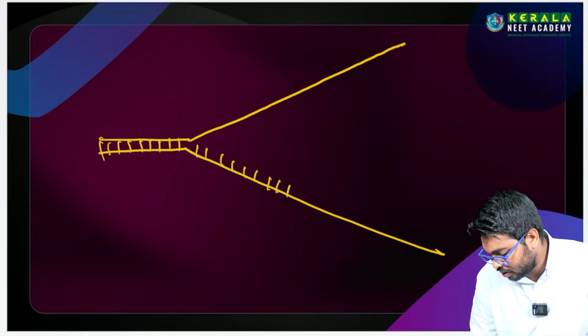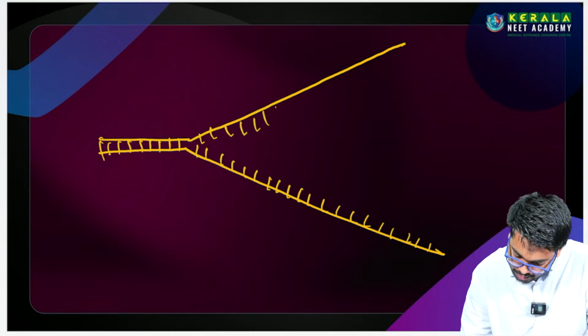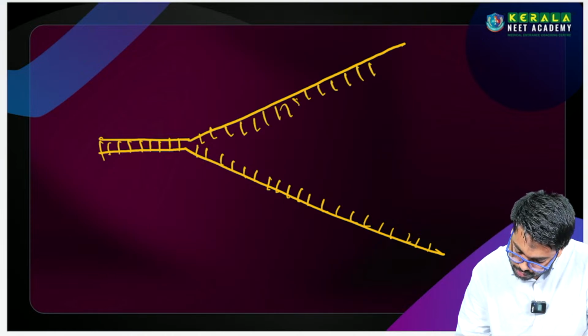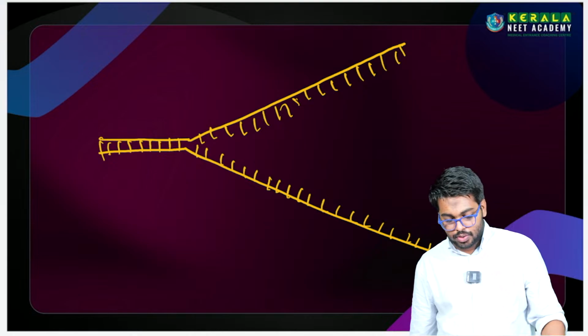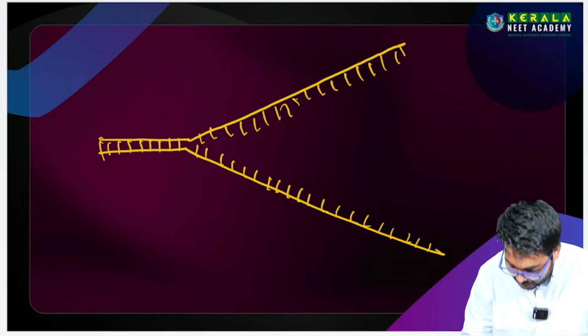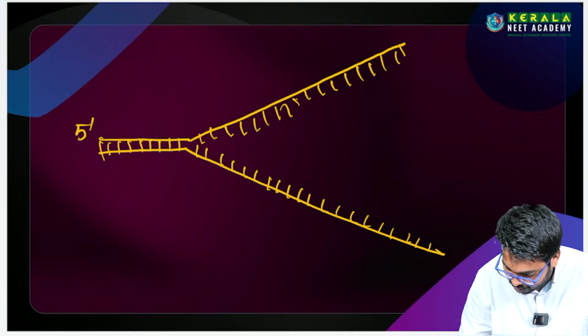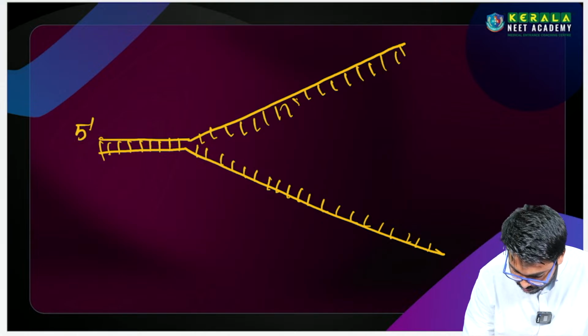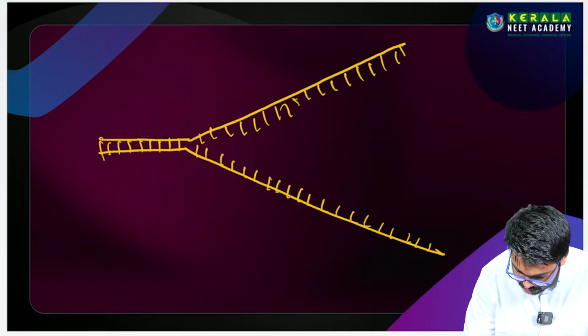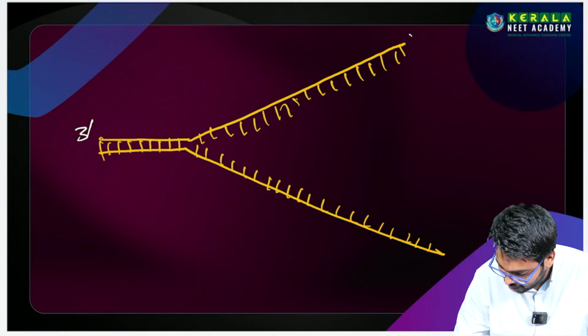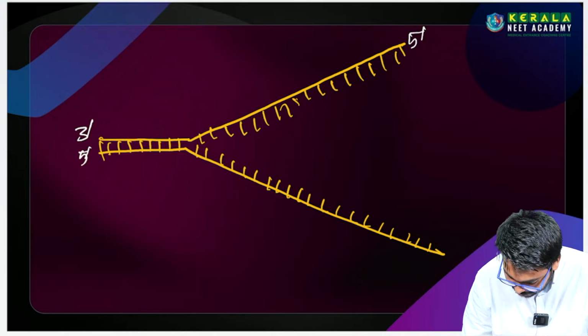So this is a replication fork. In the replication fork, these are the broken hydrogen bonds. இல்லையா? So there is a specific direction. இது வந்து 5 prime to 3 prime. So you can take this 3 prime to 5 prime, this is 5 prime to 3 prime.